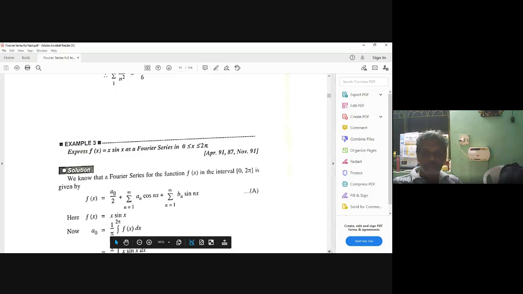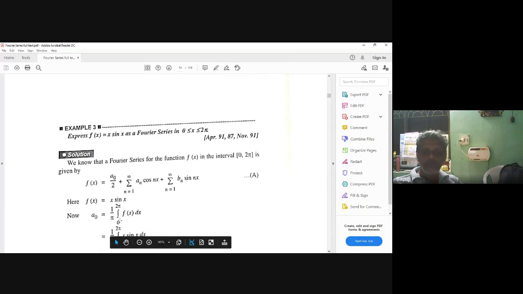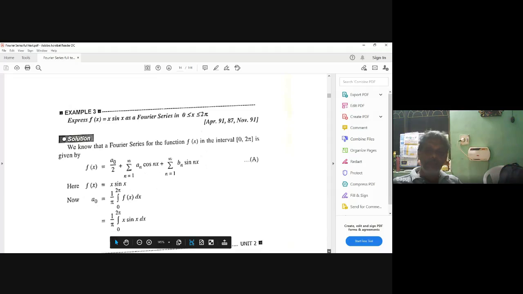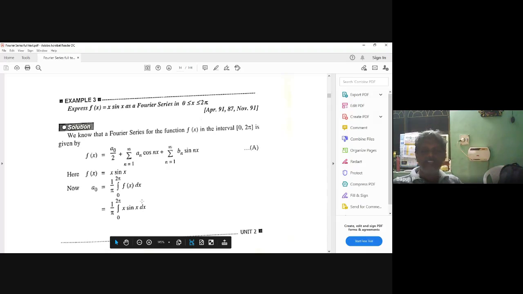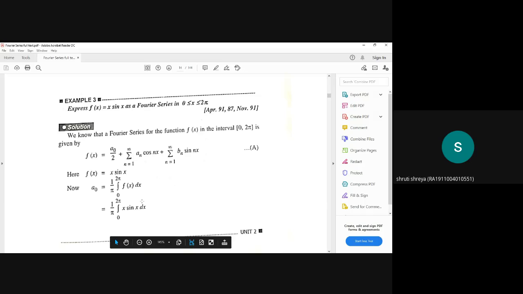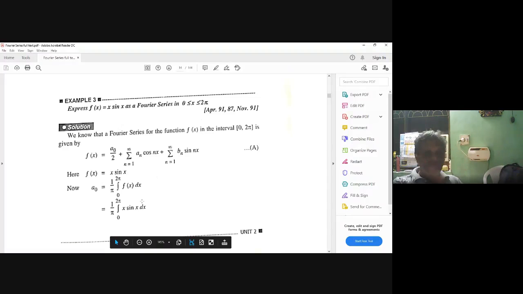Now, a0 is 0 to 2 pi f of x. Now, x sin x. How will you do x sin x? Any one of you give? Or all of you tell us, no problem. x sin x, how will we integrate? Using by parts. Only one word you listen: by parts, you can forget the rest. One formula is given, what is that? One name is given, what is the name?